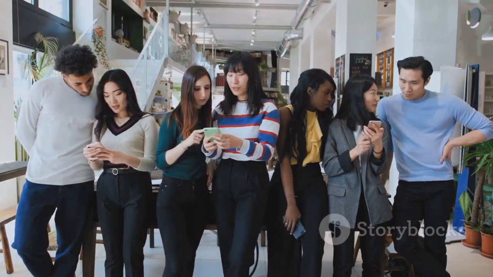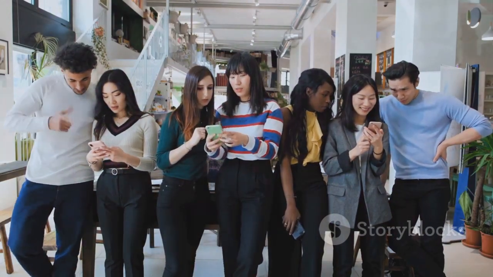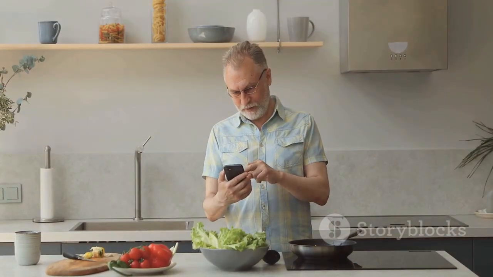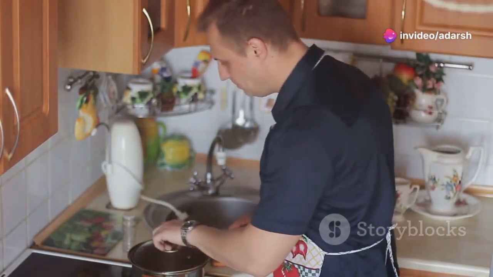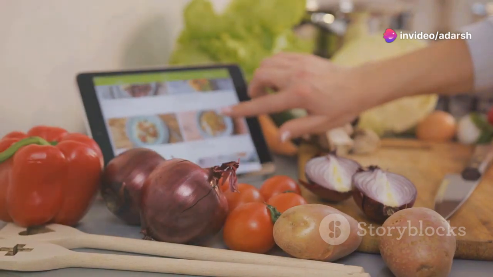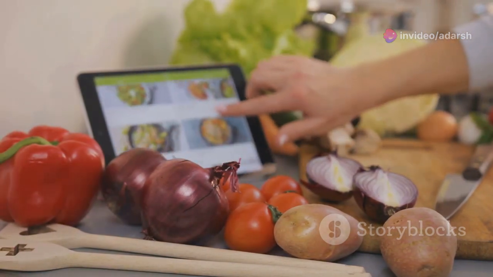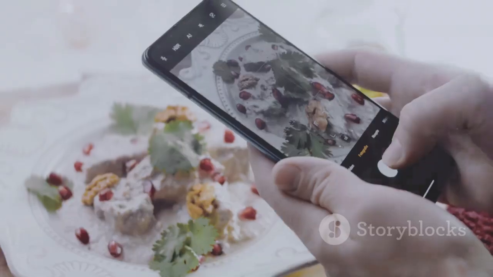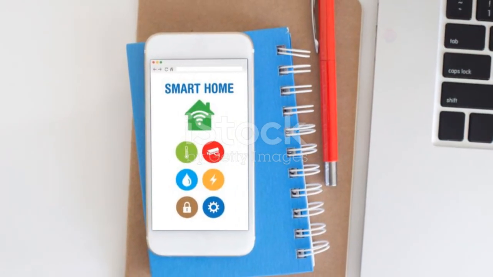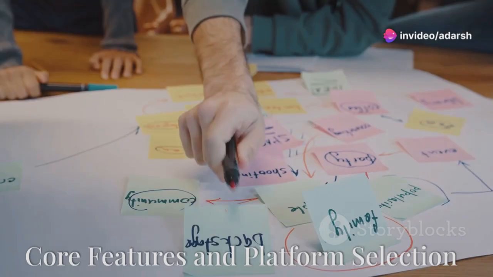For example, if your recipe-sharing app targets college students, you might prioritize quick and easy recipes with minimal ingredients. If you're targeting experienced home cooks, you might include features like advanced search filters, the ability to upload original recipes, and integration with smart kitchen appliances.